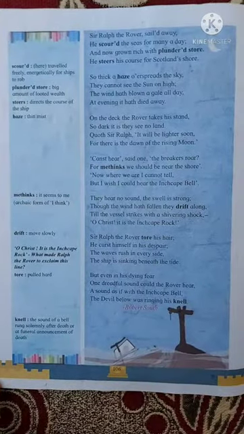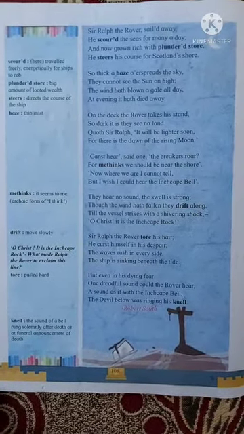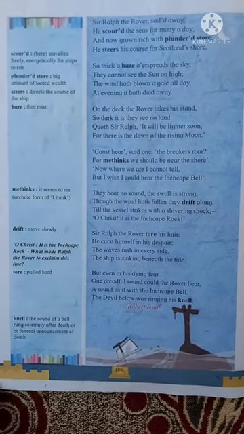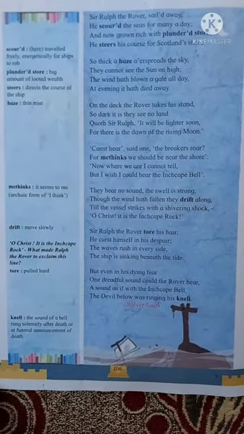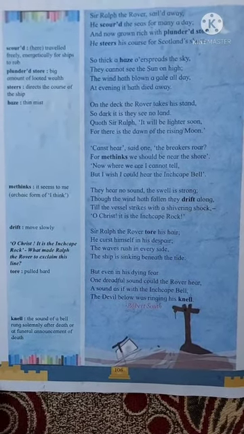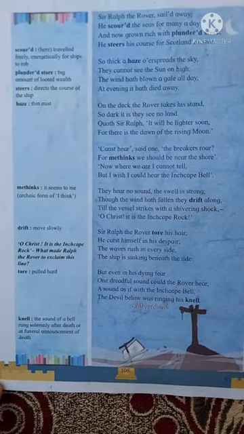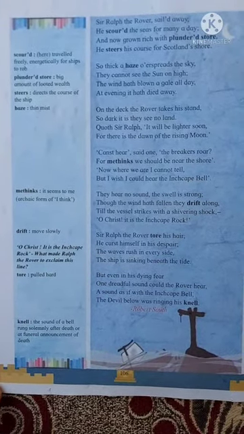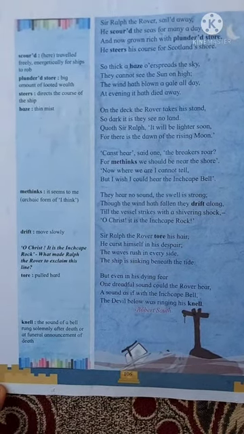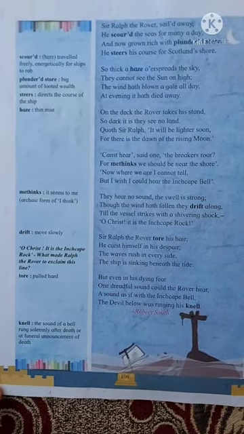Sir Ralph the rover sailed away. He scoured the seas for many a day, and now grown rich with plundered store, he steers his course for Scotland's shore. Sailed away means he traveled a lot in the sea.